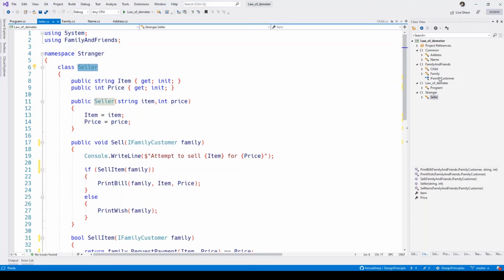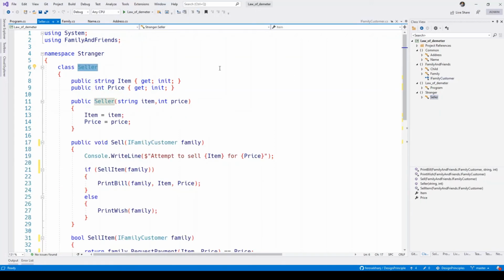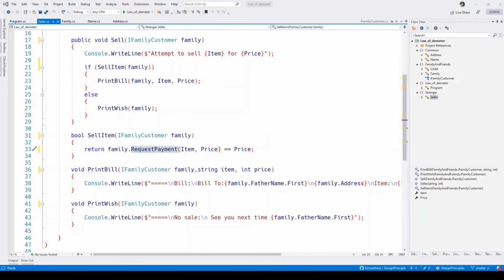Let us look at the family customer interface. Here we clearly say somebody external can access the father name, mother name, address, and the children property. And if you want to sell something, you can use this request payment method. The other internal method is not exposed as a part of the interface. Now let us go to the seller. You can see the seller is still the same. Nothing has changed here. Let's see how we can break the law of Demeter here.